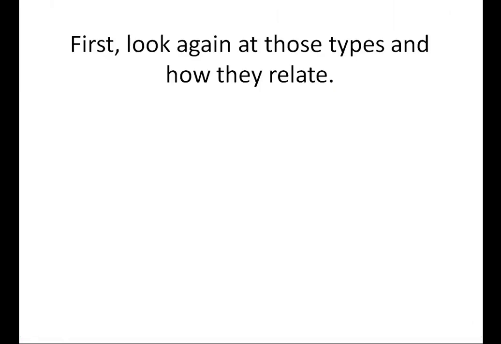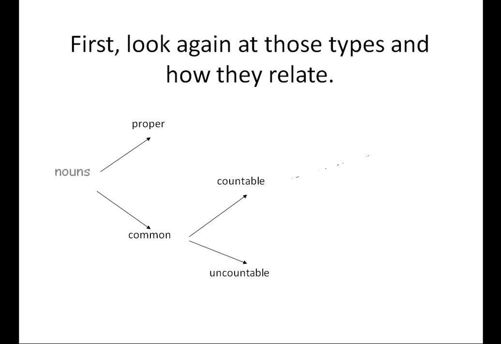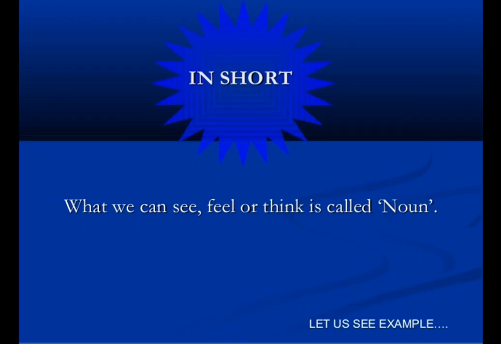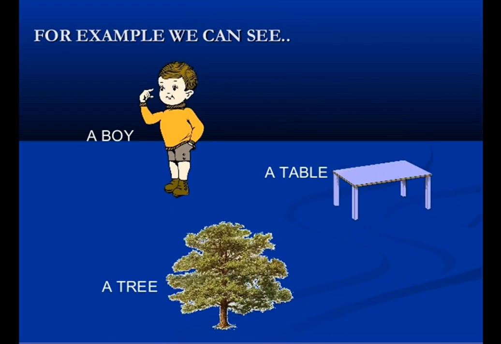Then look again at those types and how they relate. Nouns can be proper and common. Then common nouns can be divided into countable and uncountable. Countable nouns can be divided into abstract and concrete, and uncountable nouns can also be divided into abstract and concrete, but you cannot divide proper nouns. So in short, what we can see, feel or think is called a noun. Let's see with an example.